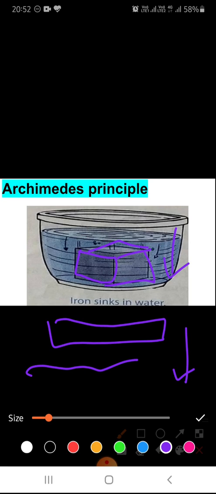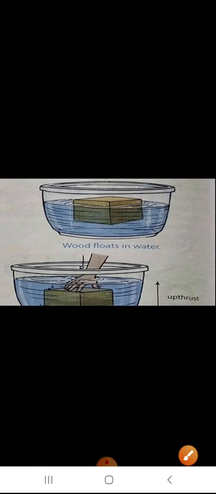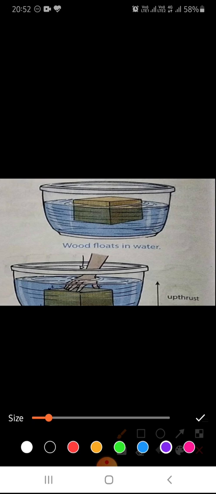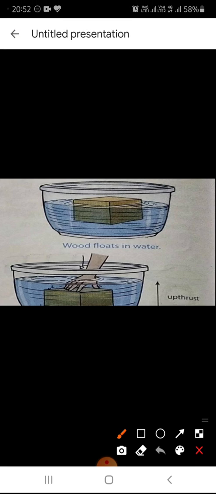So before understanding Archimedes principle, we will go through some important terms related to the topic. First of all, you need to perform a simple activity. For this, you have to take a half filled bucket of water, or you can also take a tub for this activity, and you have to take a wooden block.